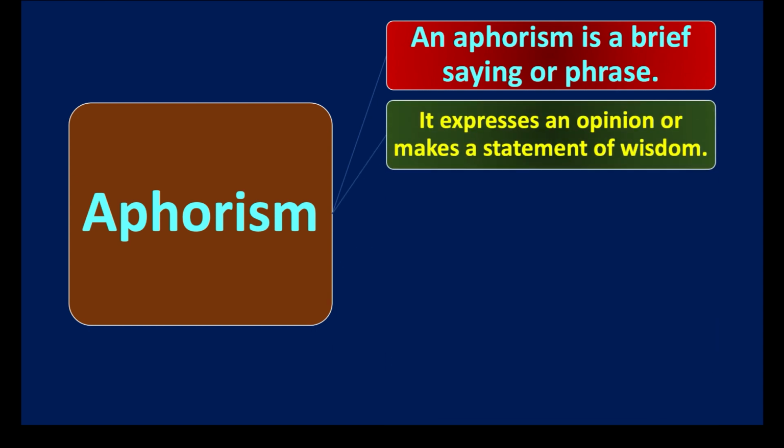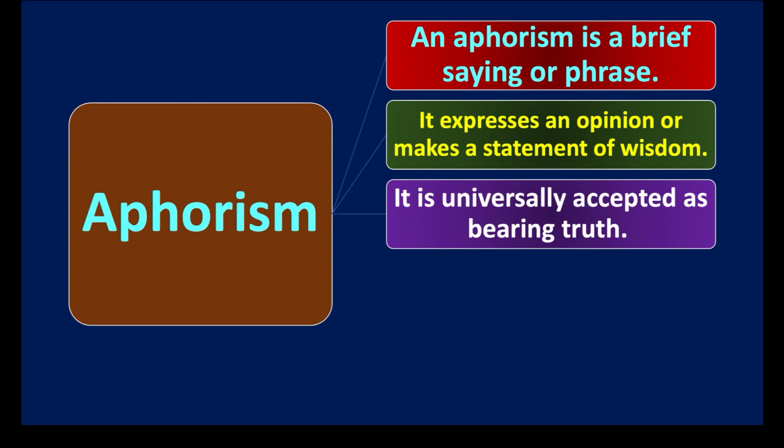We have another important point. It expresses an opinion or makes a statement of wisdom. So an aphorism is a type of saying or phrase which expresses an opinion and makes a statement, formulates a sentence which talks about wisdom of life. That is the point here. The next point is it is universally accepted as bearing truth. So aphorism is universally acknowledged as a statement which has the shade of speaking the truth to the world.